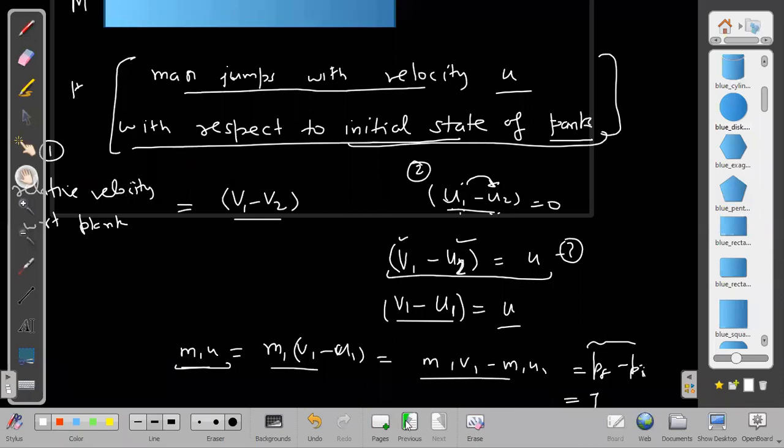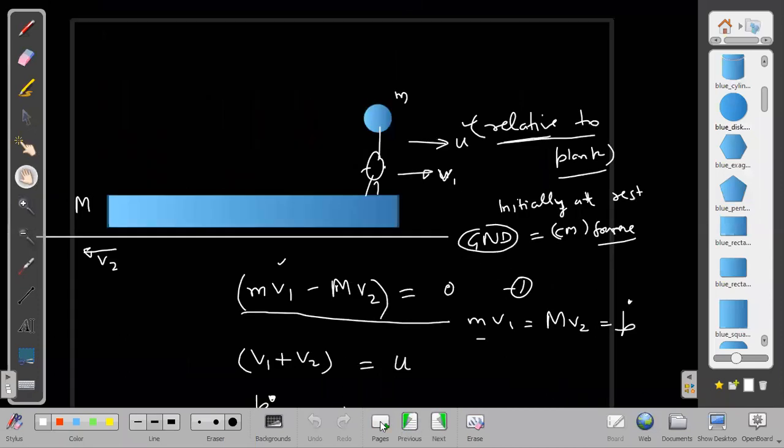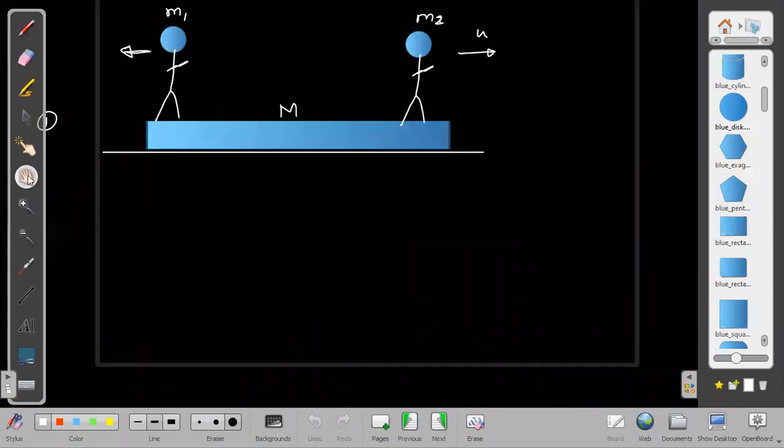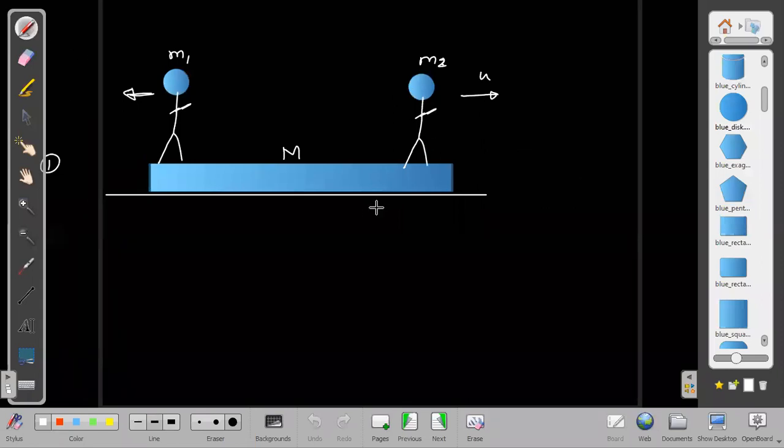So now, using this, you have to answer this particular question. You have to answer it now. There are two persons here, with masses m1 and m2, or the masses are also equal only. Let us say m1 and m1 each.